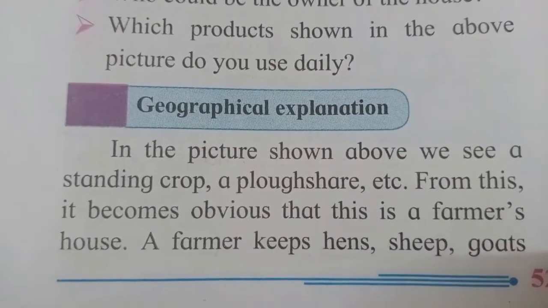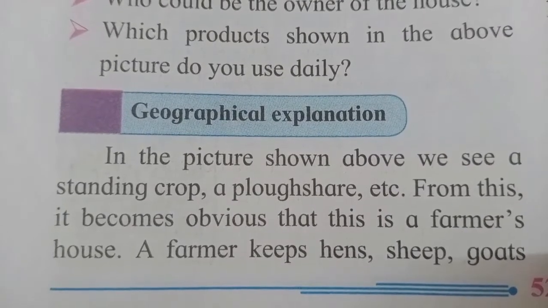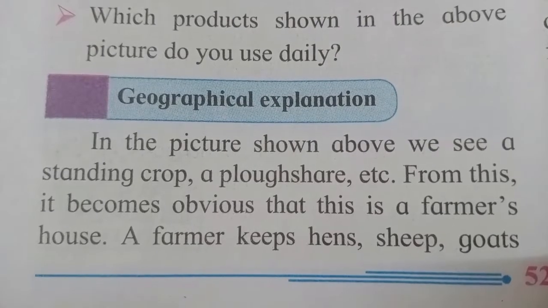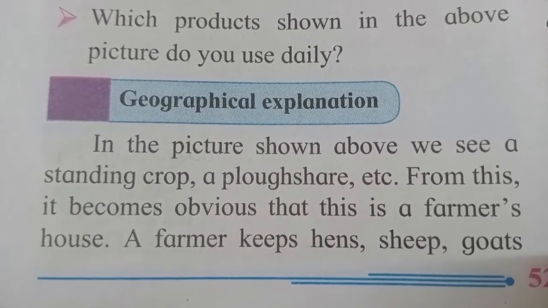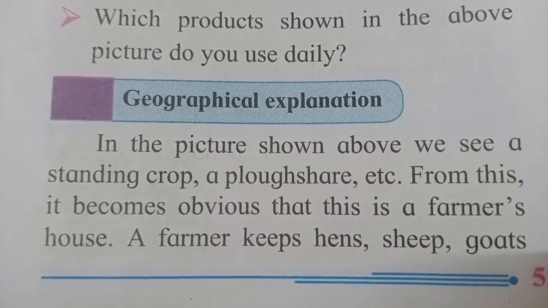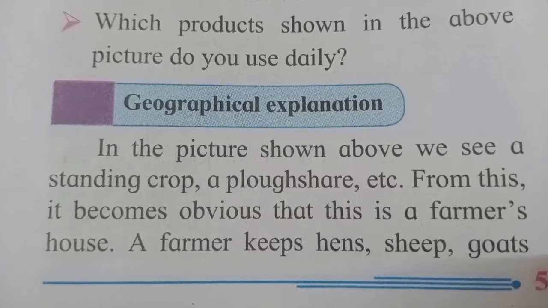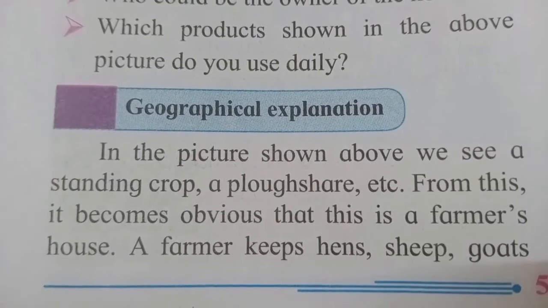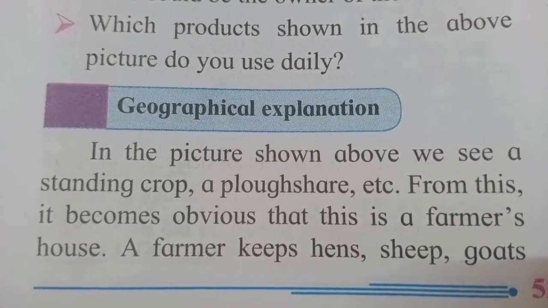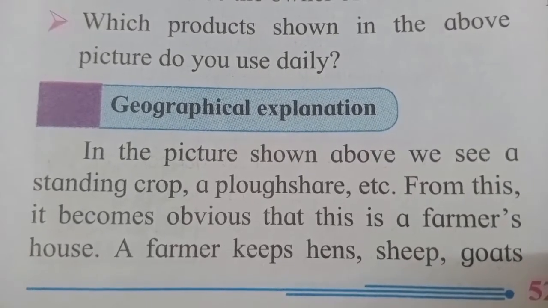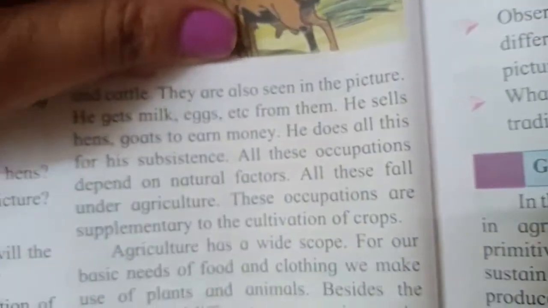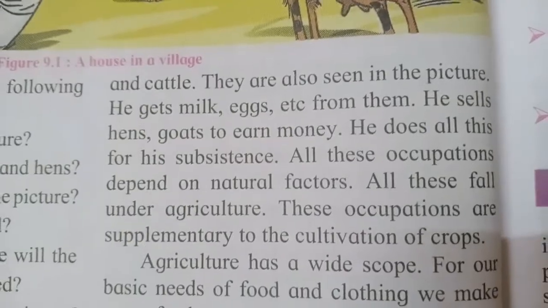Geographical explanation. In the picture shown above, we see standing crops, a plowshare, etc. From this, it becomes obvious that this is a farmer's house. So, from the picture, we can understand that it is a farmer's house. A farmer keeps hens, sheep, goats, and cattle. They are also seen in the picture.